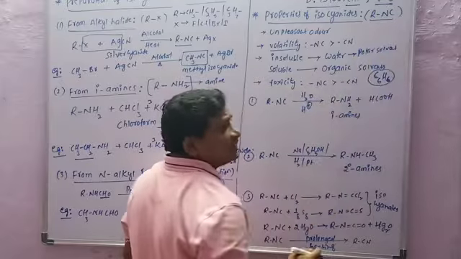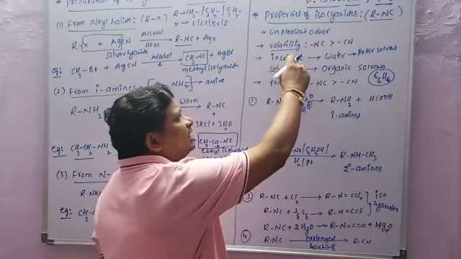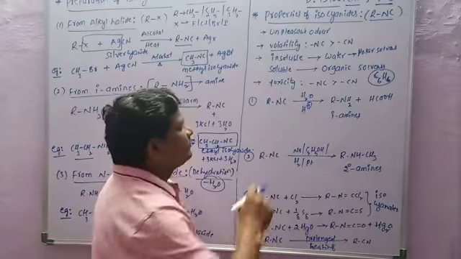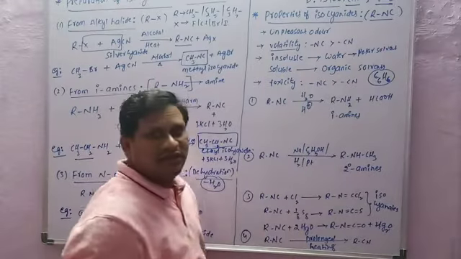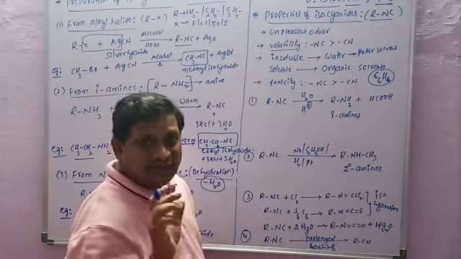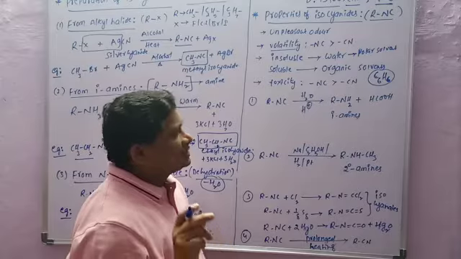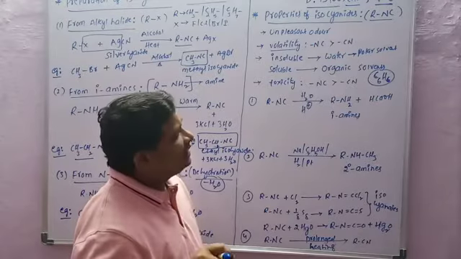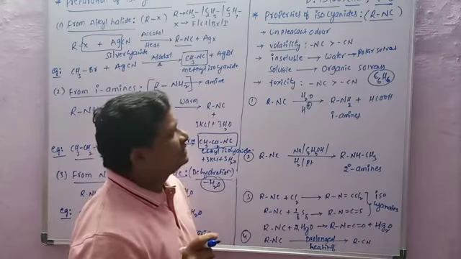So isocyanides are insoluble in water but soluble in organic solvents, but cyanides are soluble in water and also in organic solvents.